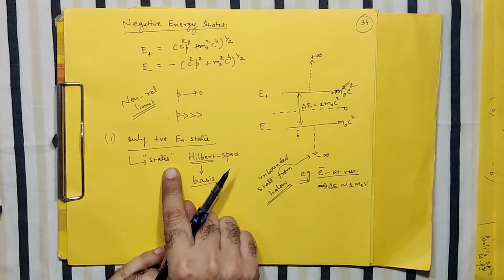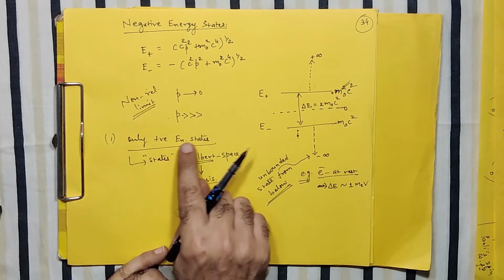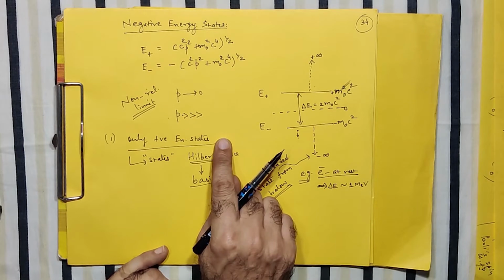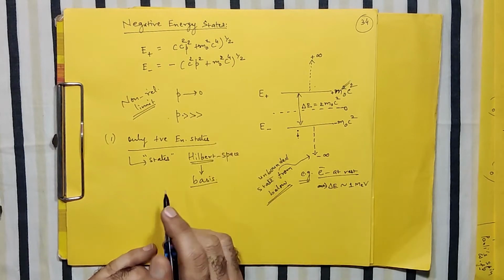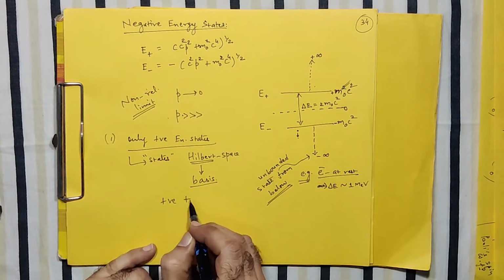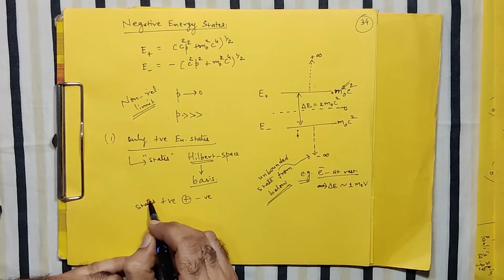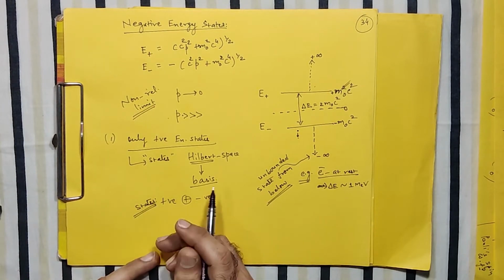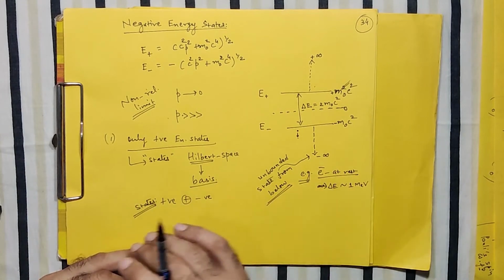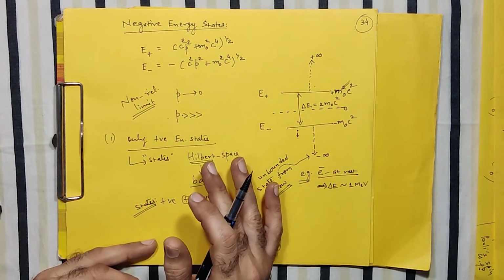They will also contribute. So even when we start with the positive energy states, we will end up with both positive as well as negative energy states. So it is not possible to simply get rid of negative energy states by ignoring them.